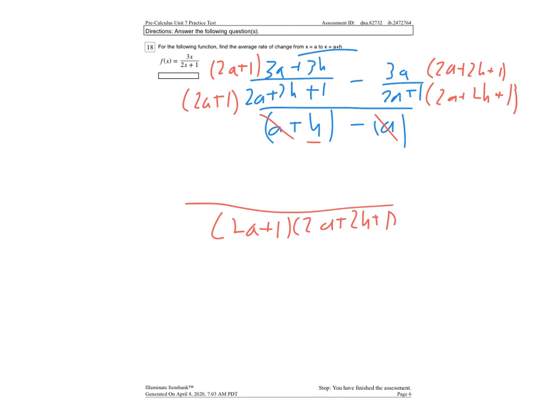You don't need to multiply that part out. But this one, you're going to have to do a FOIL. Figure out what goes there. And then this one, you're going to have to distribute this as a -3a. So that's going to go up there. Don't forget that this is all over h, so I'll let you guys try that out.